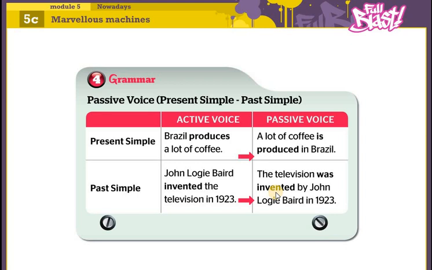Then we switch the doer of the verb with the complement, so it becomes: the television was invented by John Logie Baird in 1923. So this is the general rule of the passive voice.